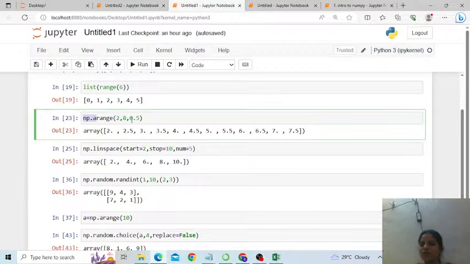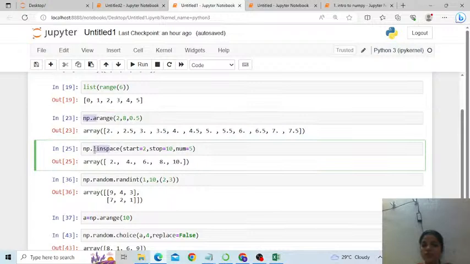One good advantage of arange over range is it can also accept fractional step sizes. Then there is a function called linspace in numpy. It helps you not to keep track of the step size. You just have to give the total number of values you want between two numbers, and it will automatically calculate the step size.